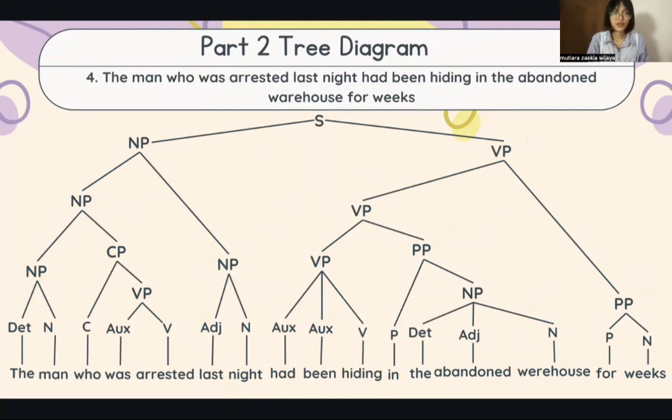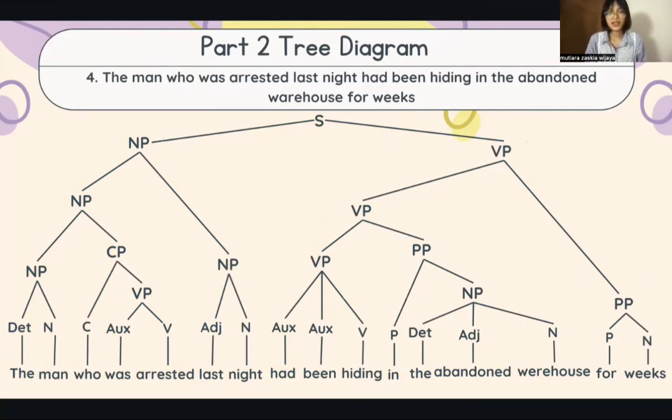The man is a noun phrase because the is determiner and man is noun. Who was arrested is a relative clause because who is complementizer and was is auxiliary. Arrested is verb. Last night is a noun phrase because last is adjective and night is noun.